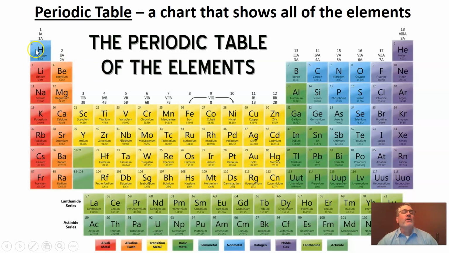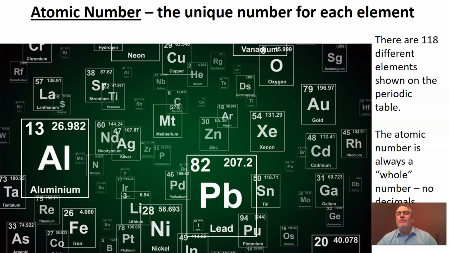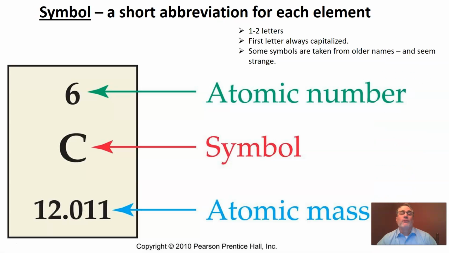And something else you might notice is our atomic number begins at 1 and it counts across in rows: 2, 3, 4, 5, 6, 7, 8, 9, 10. If we were to follow this all the way through, and we'll talk more about why this looks like this down here, we're going to find that there are 118 total elements on our periodic table. So, our atomic number is going to be the unique number, always a whole number, most often found above our chemical symbol. And so guys, that'll about do it for today. We'll come back and talk more about elements in the periodic table.